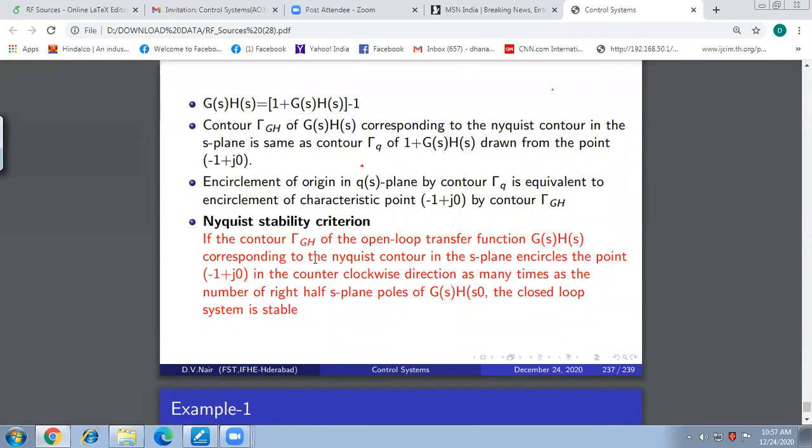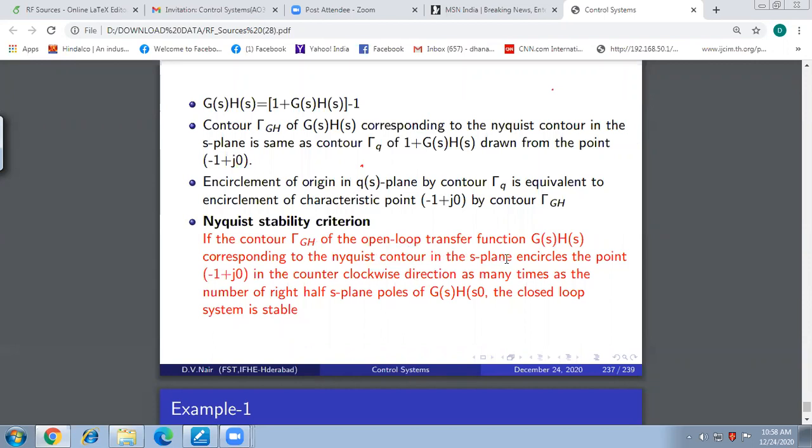This is the Nyquist stability criteria, friends. Beautifully, it is now relating the open loop frequency response to the roots of the characteristic equation. Same thing that root locus does, but that was in the time domain. It brings out the relation from the open loop transfer function to the closed loop poles. Roots of the characteristic equation are closed loop poles.